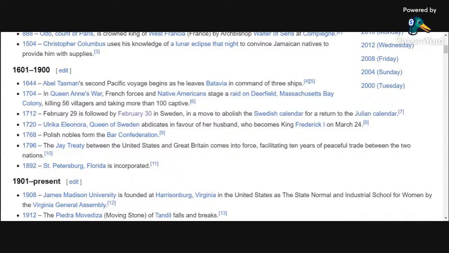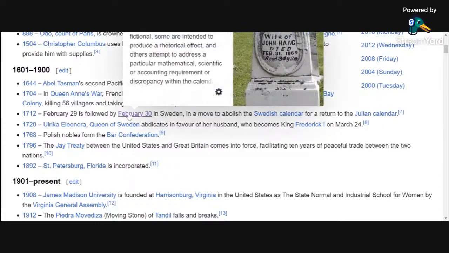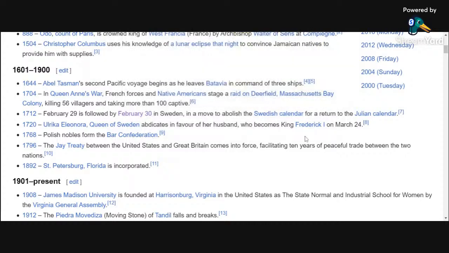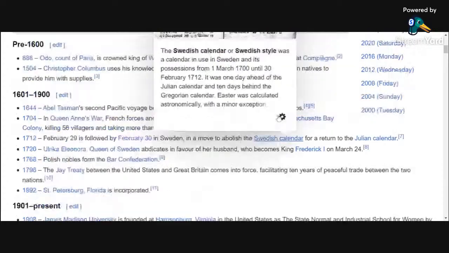1601 and 1900 era, we have, of course, there's always some ships. There's always some raids. Of course, Queen Anne's War. You have some French, Native Americans teaming up to kill those British colony villagers back in 1704. 1712, though, we got February 30th. February 30th, they abolished the Swedish calendar.